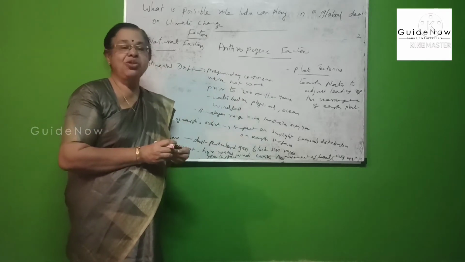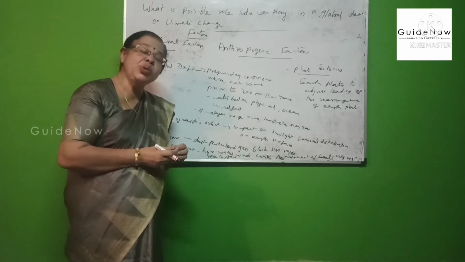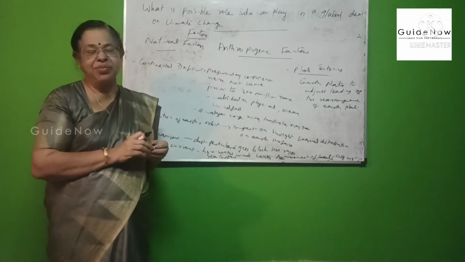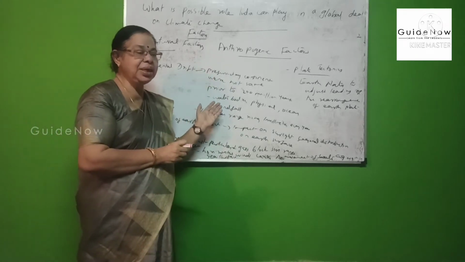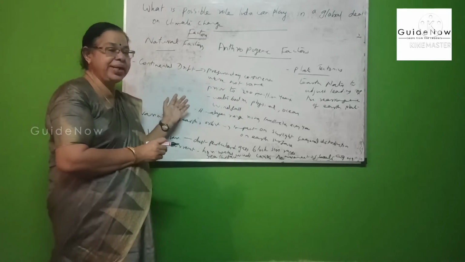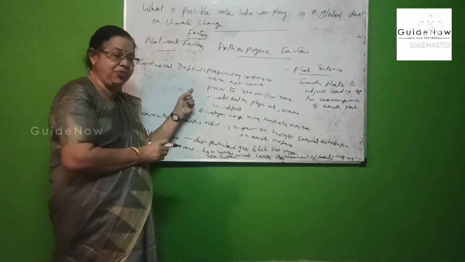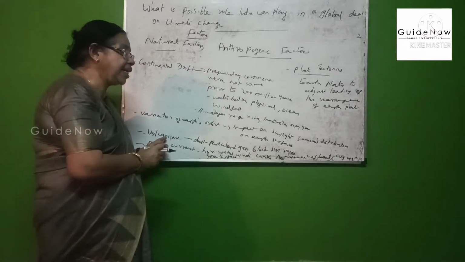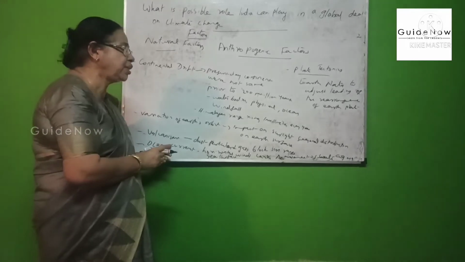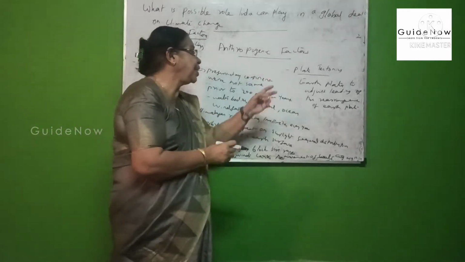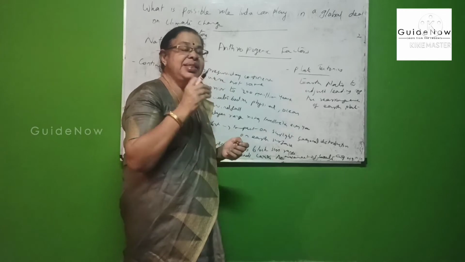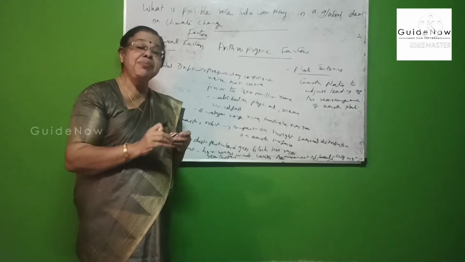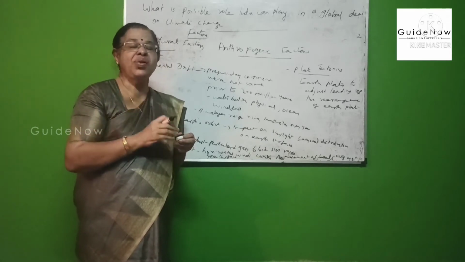Based on natural factors, first is continental drift, second is variation of earth orbit, third is volcanism, fourth is ocean current, and last is plate tectonics. These are the important natural factors or causes of climate change.